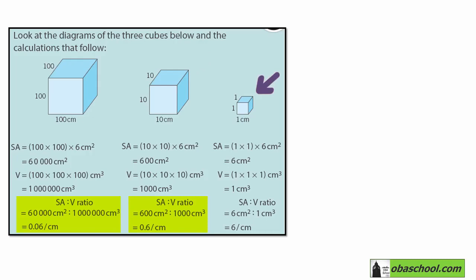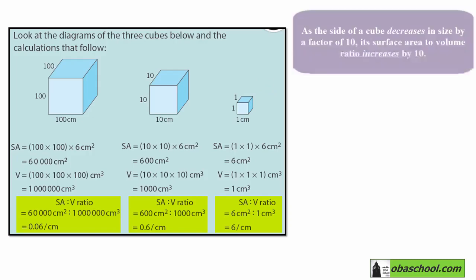Even a smaller cube where the length of the side is 1 centimeter has a surface area to volume ratio of 6 per centimeter. So we can conclude that as the side of a cube decreases in size by a factor of 10, its surface area to volume ratio increases by 10.